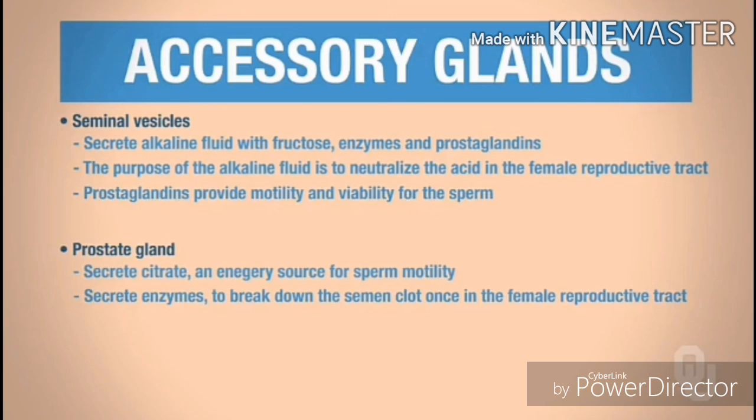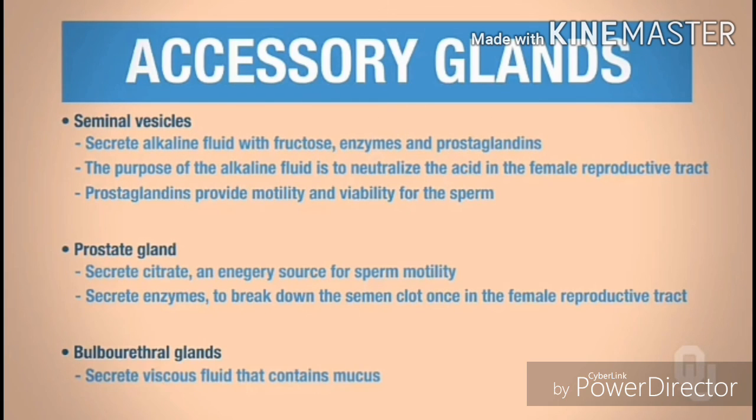The prostate gland is another accessory gland. The prostate gland secretes citrate, which is an energy source for sperm motility, and enzymes that will break down the semen clot once it is in the female reproductive tract. The last accessory gland is the bulbourethral glands. These glands secrete a fluid that contains mucus.